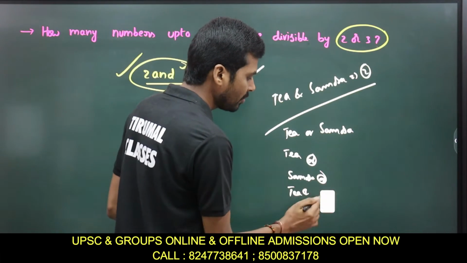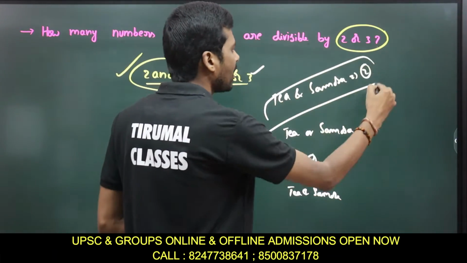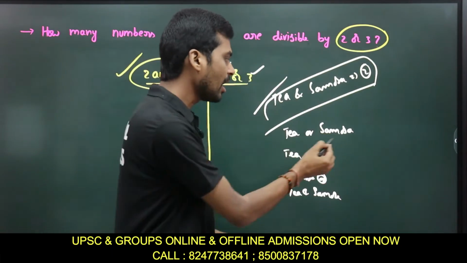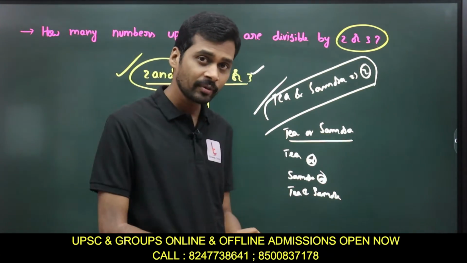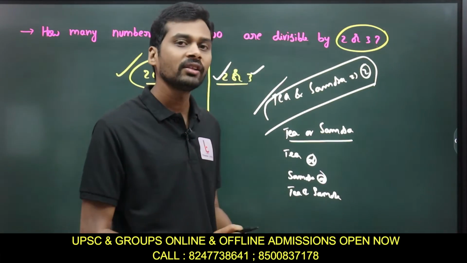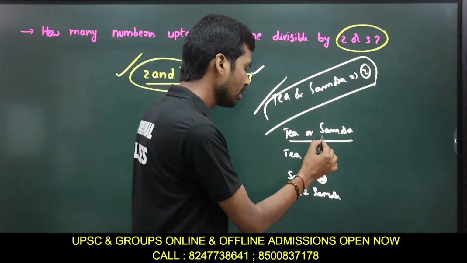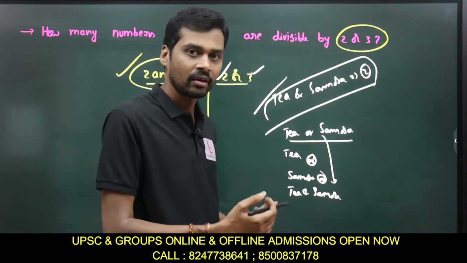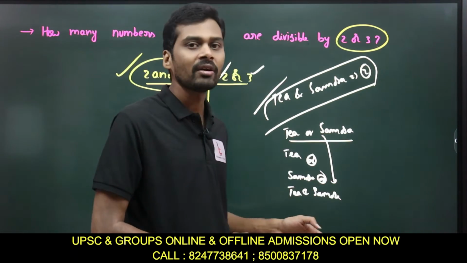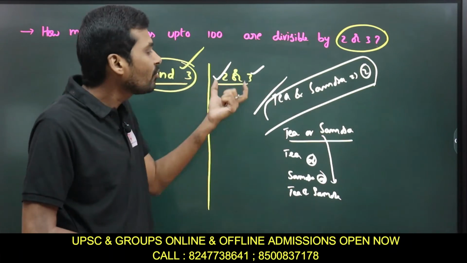So tea and samosa: in the first condition, I have only one possibility, so I should choose both the things. But when I say tea or samosa, I have different possibilities. I can choose tea only, or samosa only, or both tea and samosa. So in the condition of or, we will also have a condition of and. Do you get my point? So and is different, or is different. Actually, and is part of or.